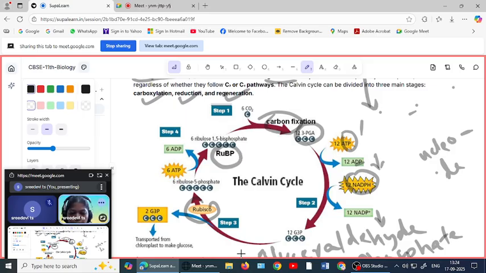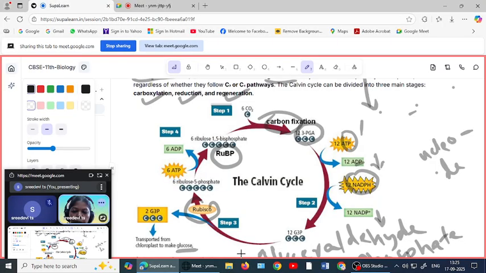So from G3P, glyceraldehyde 3-phosphate, what will happen? Some G3P molecules are transported from the chloroplast to the stroma for the production of glucose, and some will enter into the next stage, that is called regeneration.